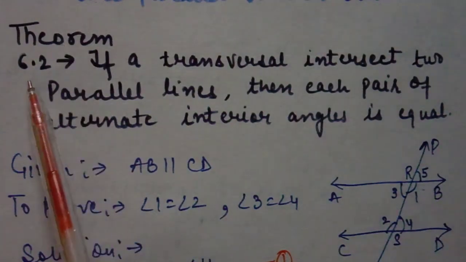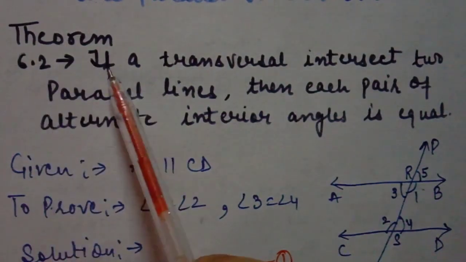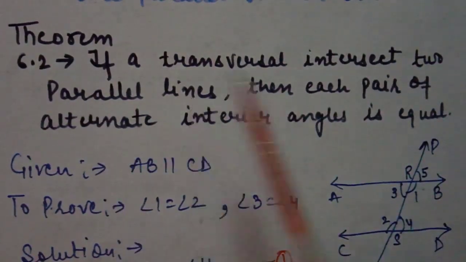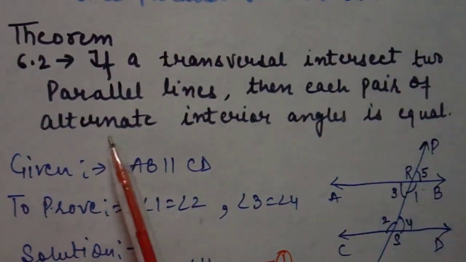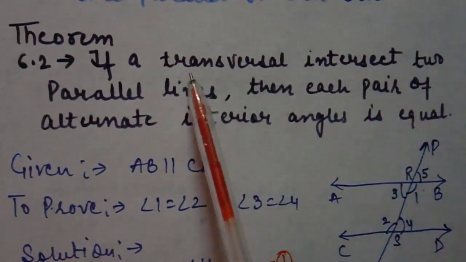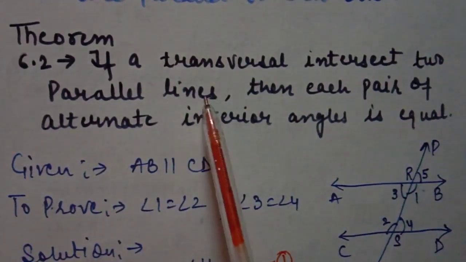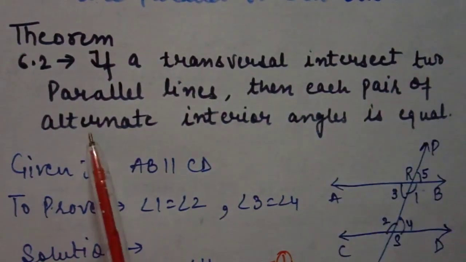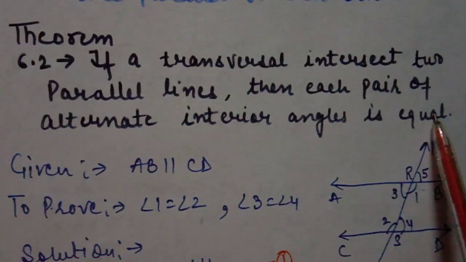Next, theorem 6.2. Theorem 6.2 is, if a transversal intersects two parallel lines, then each pair of alternate interior angles is equal. It means what is given? Two parallel lines are given and we have to prove that each pair of alternate interior angles is equal.